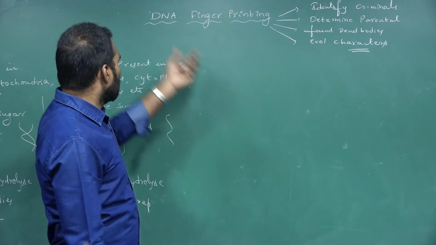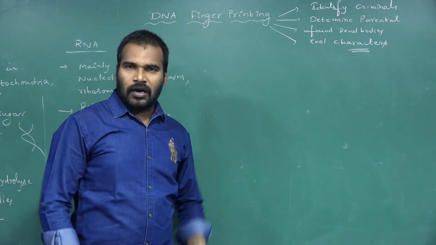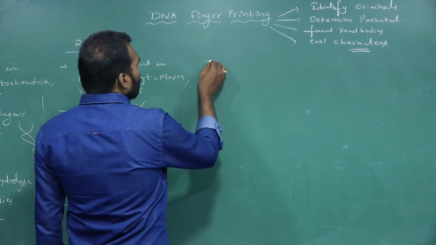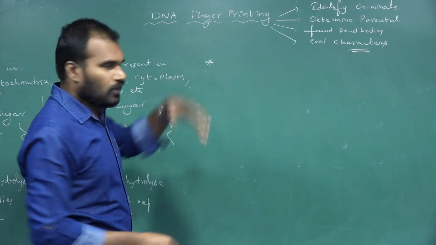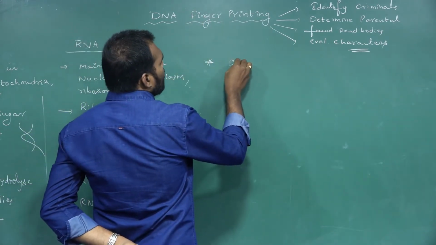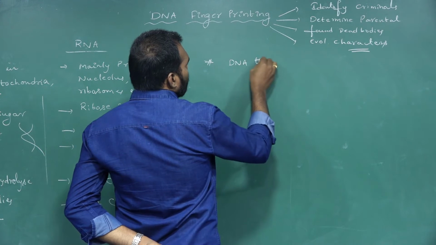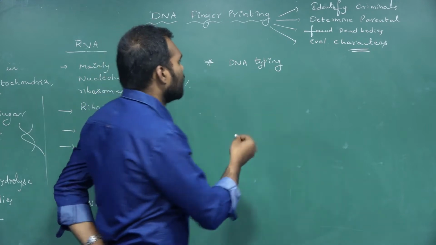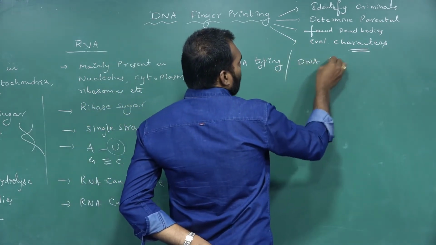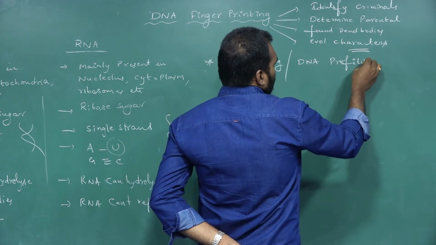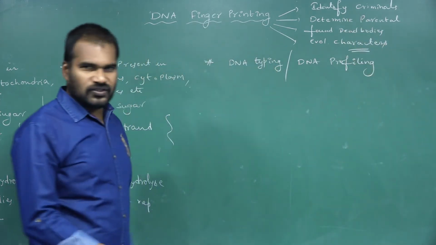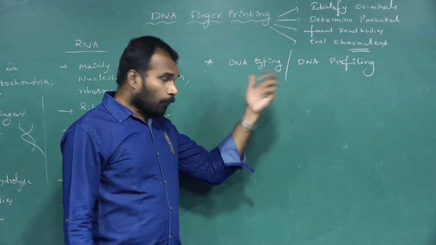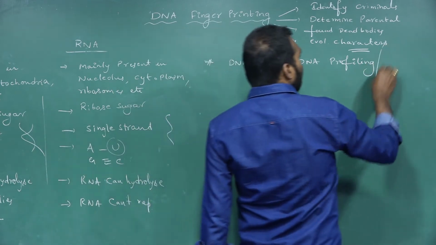Okay, let us discuss what is this DNA fingerprinting and what is the procedure of doing it. First of all, this procedure we also call as what? DNA typing. What's the other name of this procedure? DNA typing or DNA profiling. These are the other names of DNA fingerprinting. DNA typing, also called DNA profiling, also called DNA printing, simply.